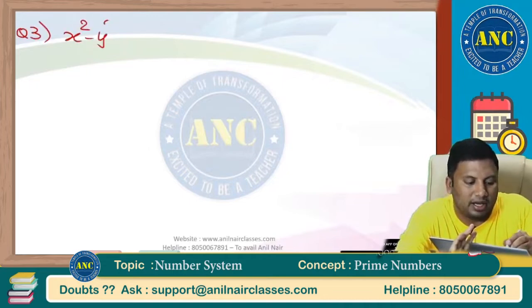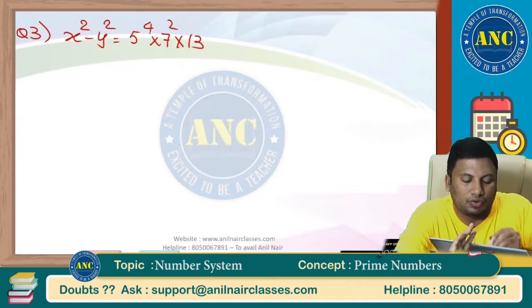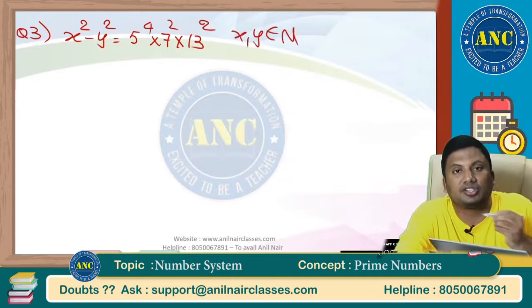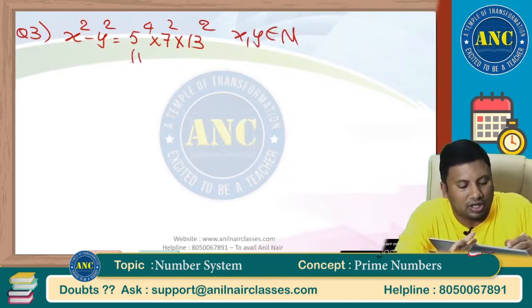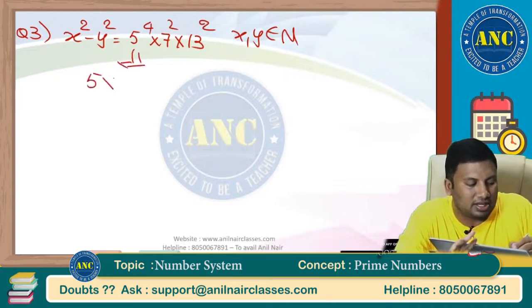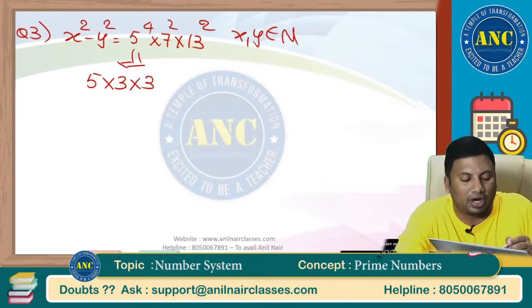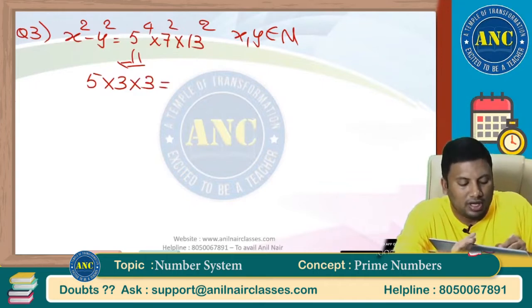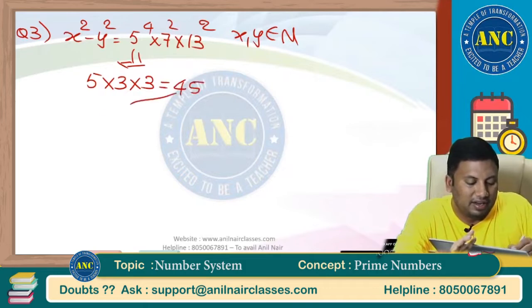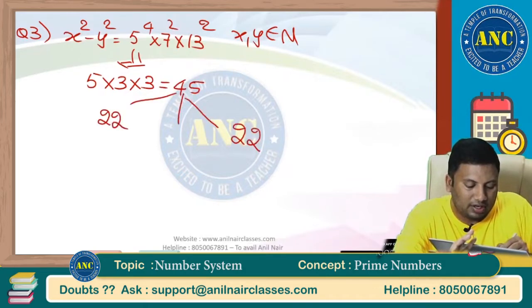x square minus y square equals 5 power 4 into 7 square into 13 square. x and y are natural numbers. 10 seconds you should take to solve the question. How many factors are there for this number? 5 into 3 into 3. 5 you know, right? How to write the factors? 0 to 4, 0 to 2, 0 to 2. 5 times 9 is 45. 45 means 22 here, 22 here, 1.